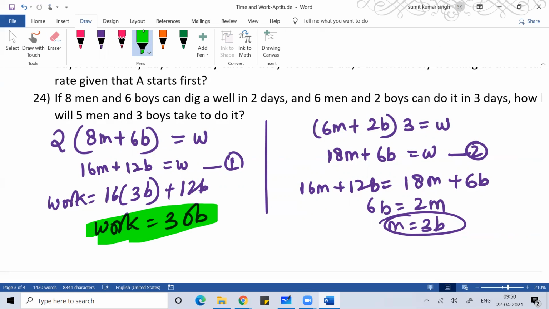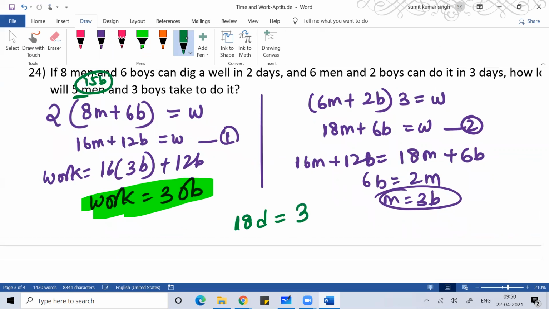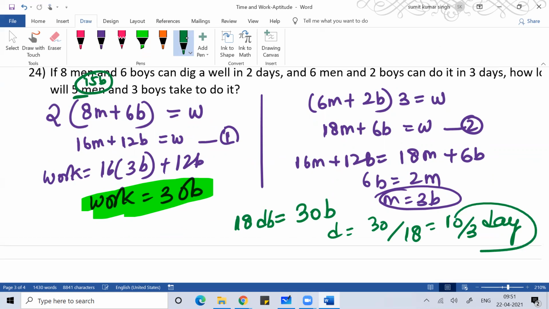how many days will 5 men and 3 boys take to do the work? 1 man is equal to 3 boys, so 5 men will be equal to 15 boys. 15 plus 3, 18 boys. And how many days will they take? If I'm defining the work in terms of boys as 30B, the number of days they will take is 30 by 18, which means 10 by 3 days.